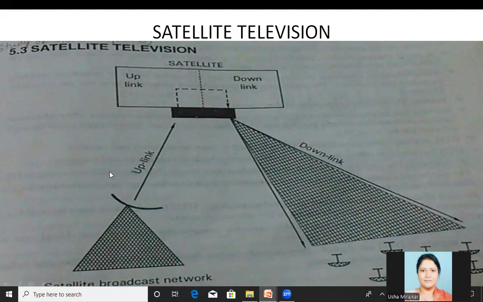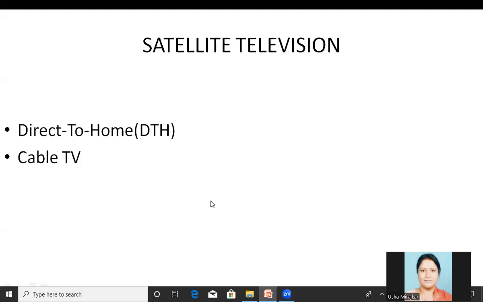This is the basic block diagram of the satellite television. From the satellite broadcast network, the signals are uplinked using the uplink frequency, and using the downlink, those signals are re-radiated. Now in satellite television, we mainly have two categories: one is the direct to home DTH service, and the second is the cable TV service.